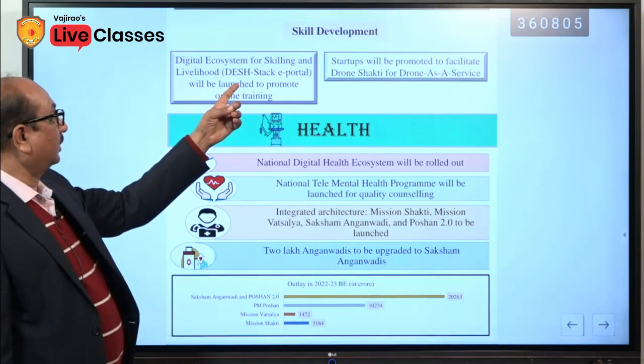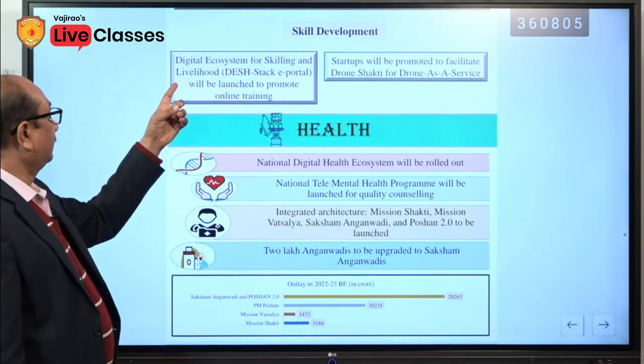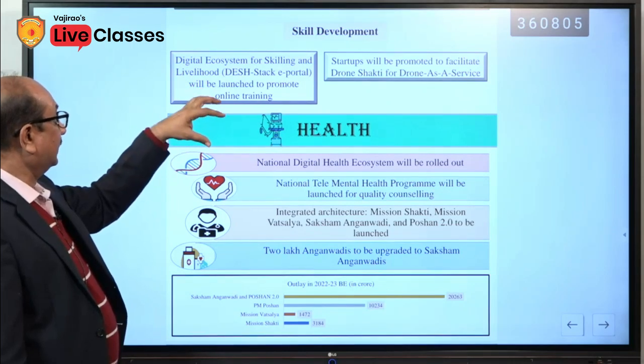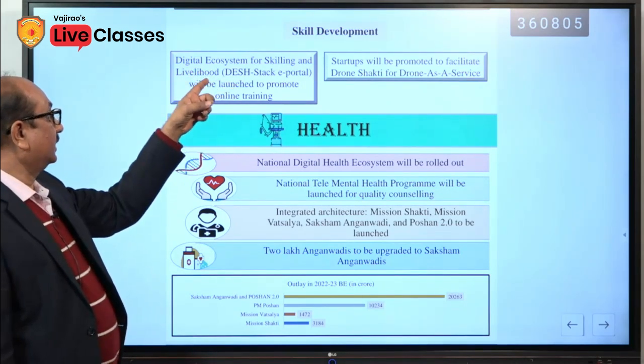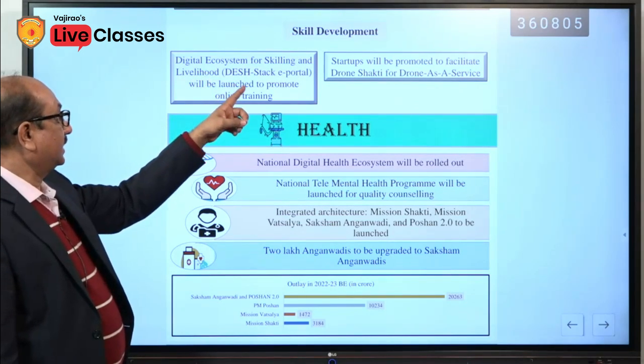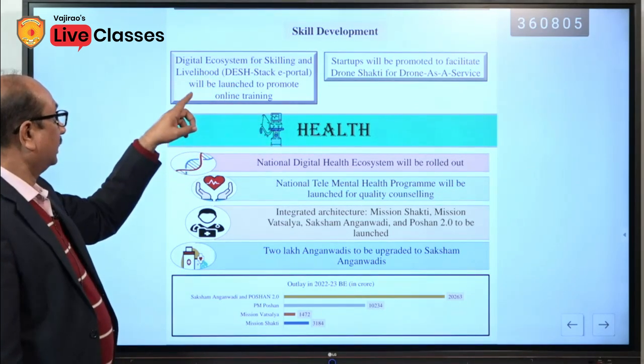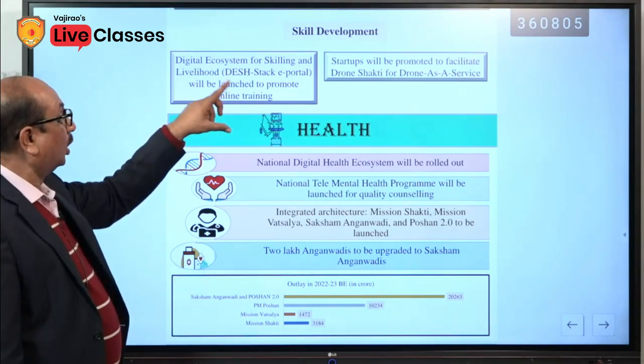Digital ecosystem for skilling and livelihood. This is the short form of Digital Ecosystem for Skilling and Livelihood, DESH-Stack e-portal, which will be launched to promote online training.